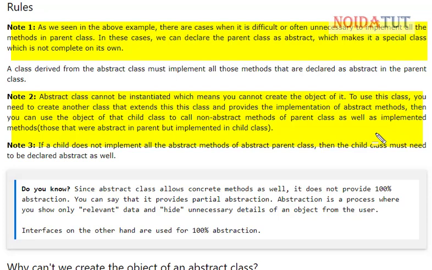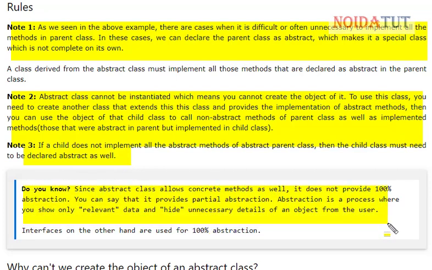I repeat, in this case, abstract class cannot be instantiated, which means you cannot create an object of it. To use this class, you need to create another class that extends this class and provides implementation of abstract methods. Then we can create the object of the child class to call non-abstract methods of the parent class as well as implemented methods. Now if a child class does not implement all the abstract methods of the abstract parent class, then the child class must be declared as abstract as well.